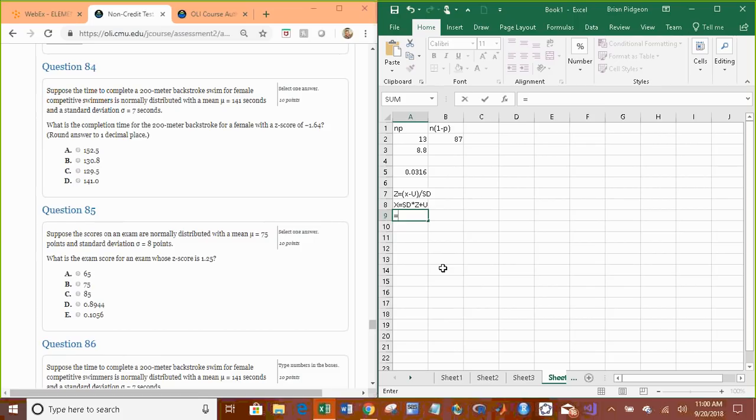And we know all this stuff. We know that the standard deviation is 7, the z-score is negative 1.64, and the mean is 141. So it's 129.52.